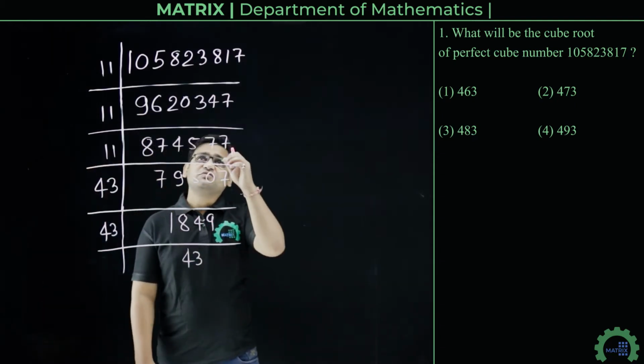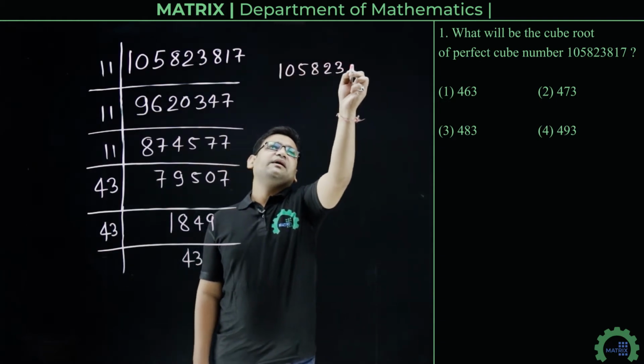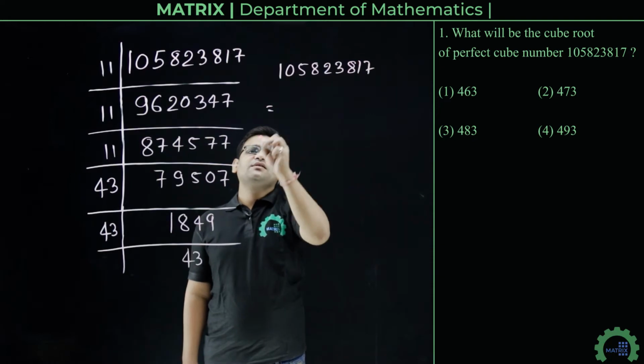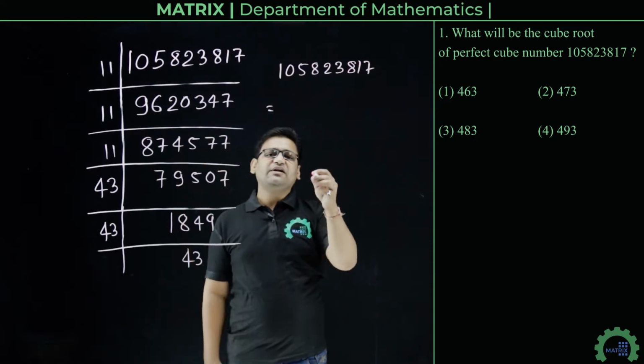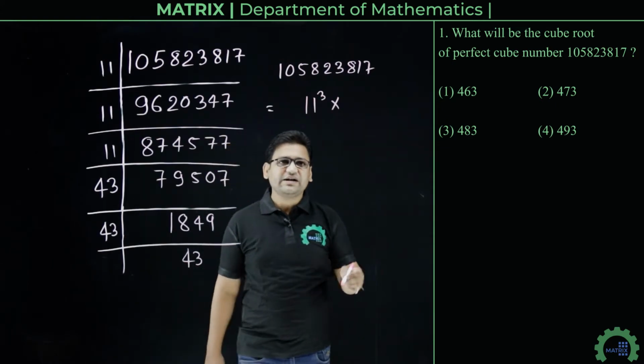So the prime factorization of 105823817 is 11 into 11 into 11, that is 11 cube, and 43 into 43 into 43, that is 43 cube.